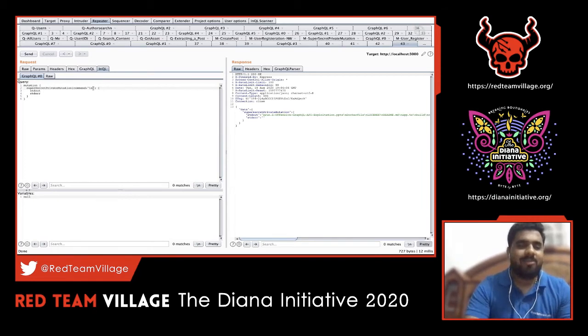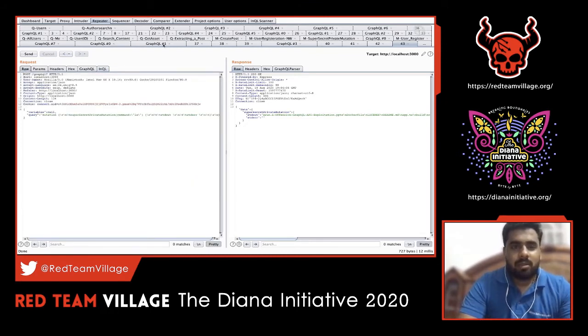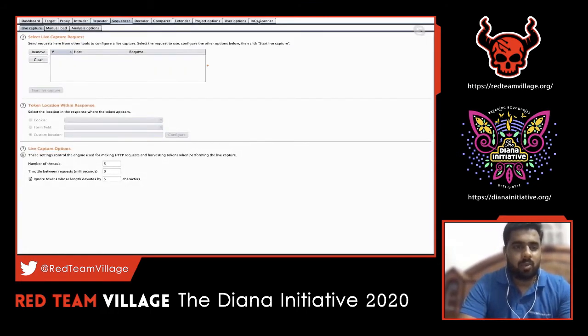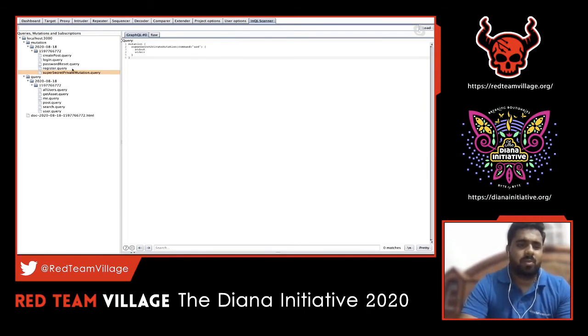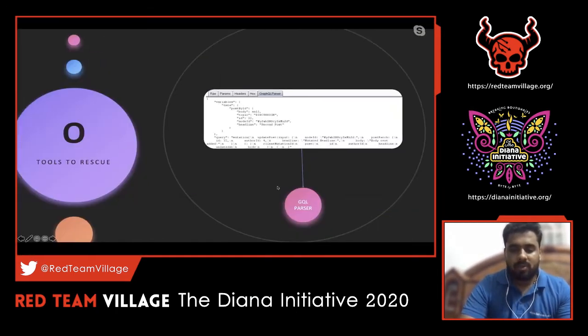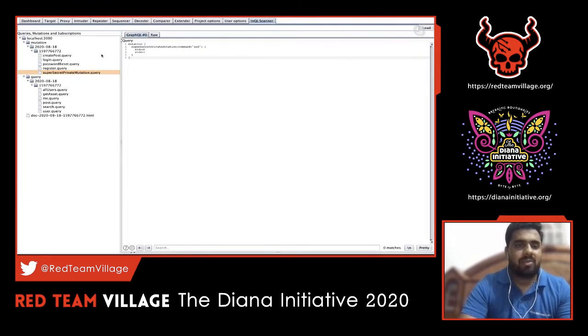This is the same scenario I noticed in one of the real-time applications. The developer had misconfigured it to expose that particular internal API, which was intended for troubleshooting, but by mistake it was exposed publicly. And that can lead to direct command execution. So this is one main misconfiguration they tend to make with respect to mutations, especially on mutations that I've seen, because GET requests, the queries, are pretty straightforward for pulling out certain information, right? So mutation is one place where we have to look. This is one way of using InQL. There are a lot of other features as well with respect to InQL.